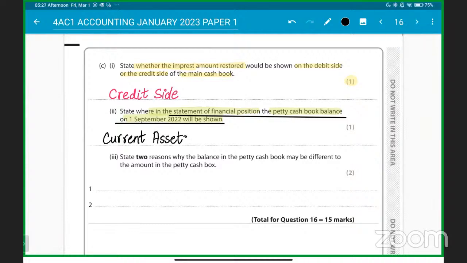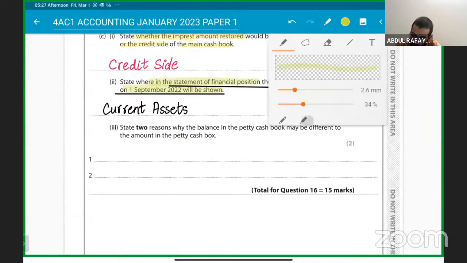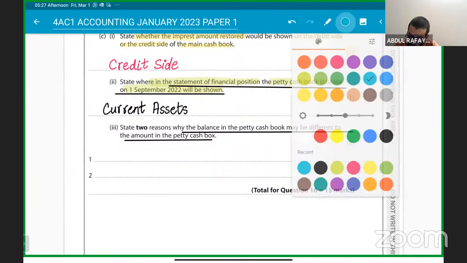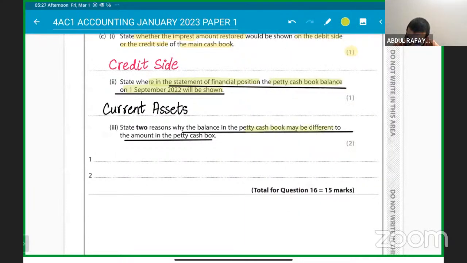Next we have to state two reasons why the balance in the petty cash book may be different to the amount in the petty cash box. We've talked about it. They are saying that the balance in the petty cash book may be different from the petty cash box. So we have to talk about why.